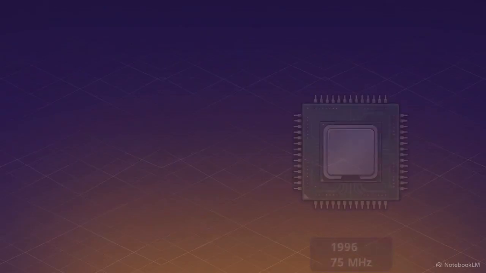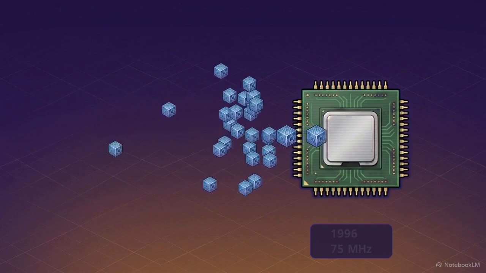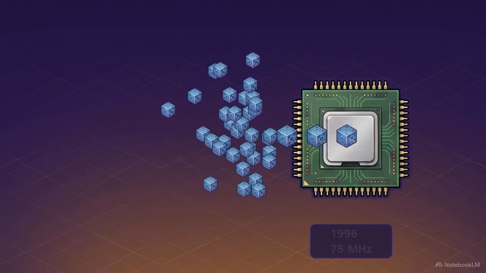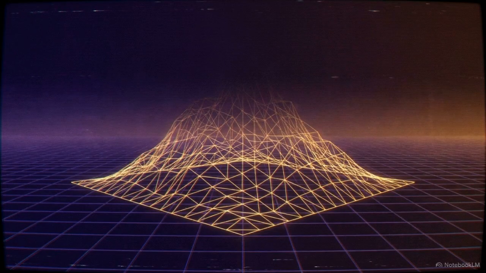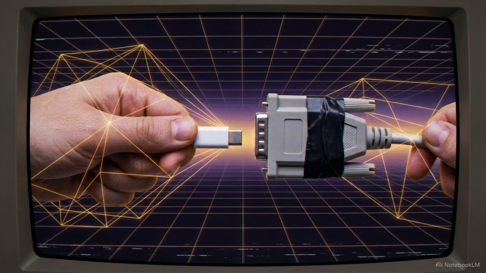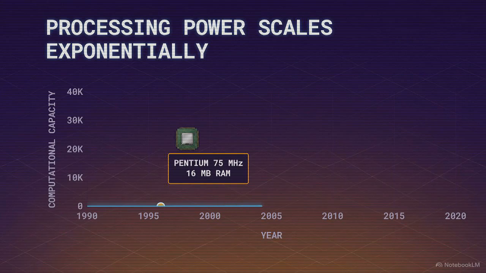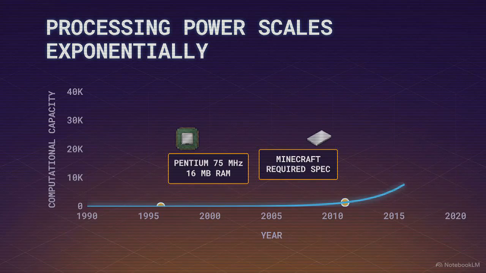We successfully hacked the communication barrier, but the raw processing bottleneck of 1996 silicon is an absolute physical limit. A 75 MHz processor can only draw so many polygons at once. Successfully forcing two completely isolated eras of technology to cooperate proves that even a 30-year gap in standards can be bridged with enough manual effort. The fact that a game from 2011 completely overwhelms the best-selling portable computer of 1996 is a real-world demonstration of Moore's Law in action. Processing power compounded rapidly, leaving old hardware in the dust.